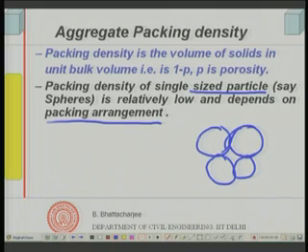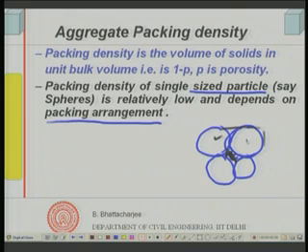So, simple arrangement, but supposing I have, let us say, a body centered cubic arrangement or face centered cubic arrangement, then I have better packing density. But you see, there is a limitation, I can't go beyond. With single sized particles, the porosity, which is nothing but the volume of voids divided by the total bulk volume, is relatively quite high. You can't reduce it.